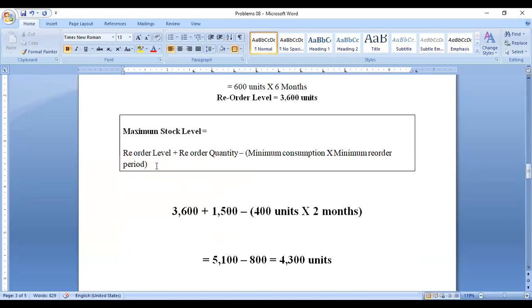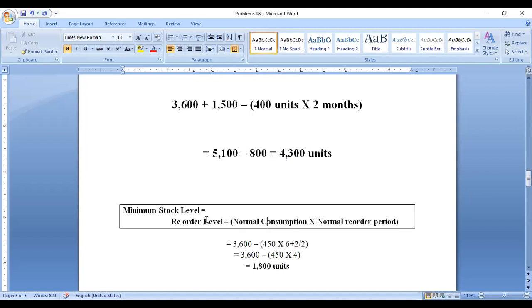For the maximum, you total the reorder level plus reorder quantity, then deduct the multiplication. For this one, you only have to deduct the reorder level from the multiplication. So these 3 things we have to calculate.